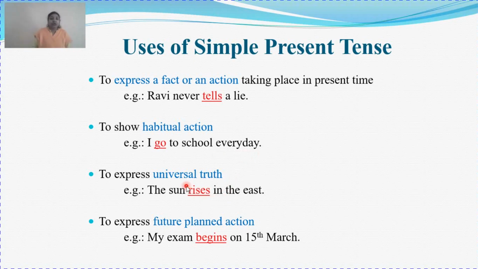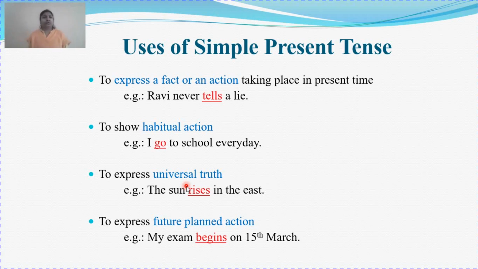Next condition is your universal truth. We can use simple present tense to express universal truth. Universal truth means a fact that was true for past, true for present and will be true for future time. Like the sun rises in the east. The sun has been rising in the east since past time. Today also it rises in the east. And in future also it is not going to change its position. It is going to rise from the east only. So this is your universal truth.